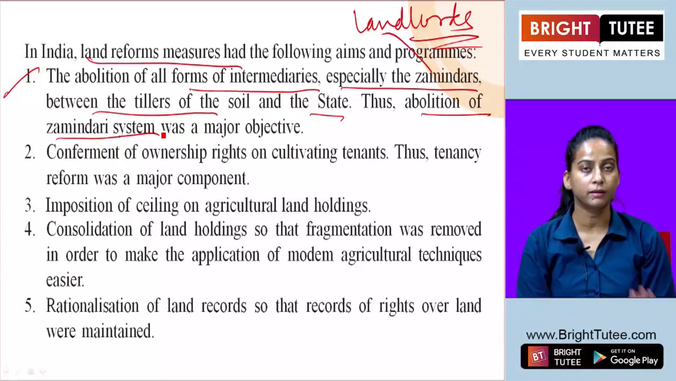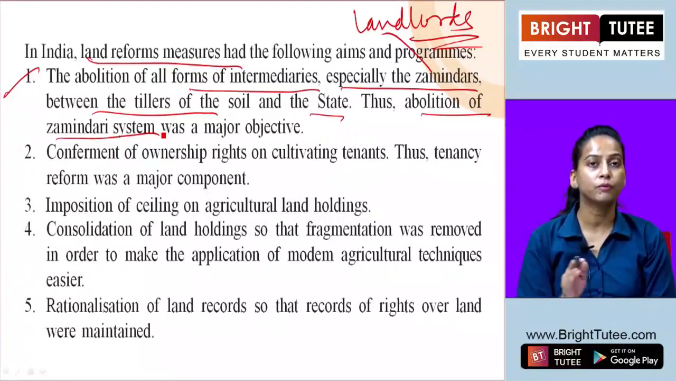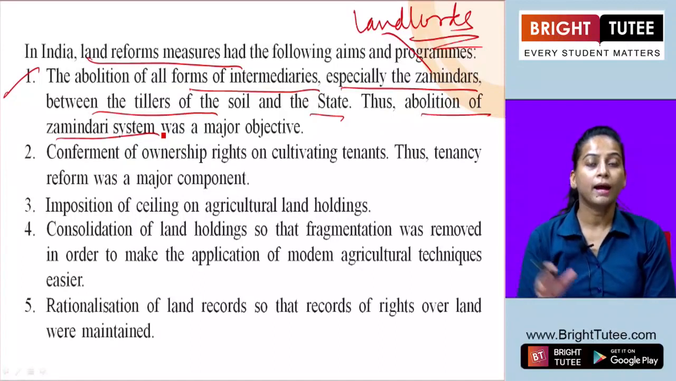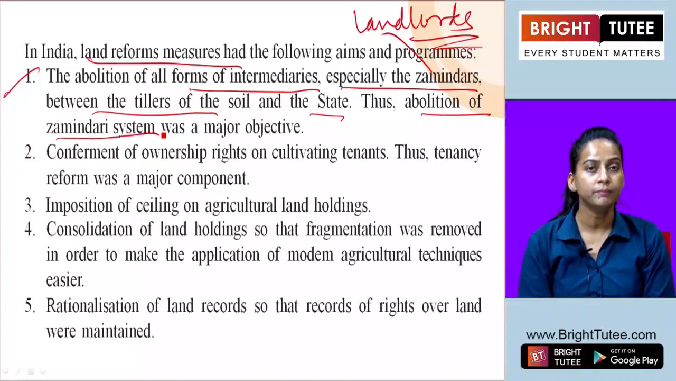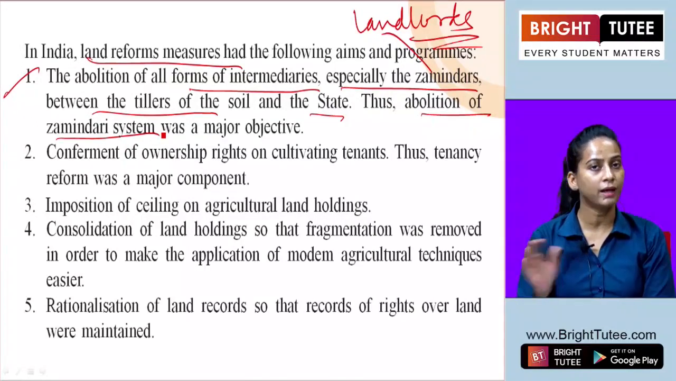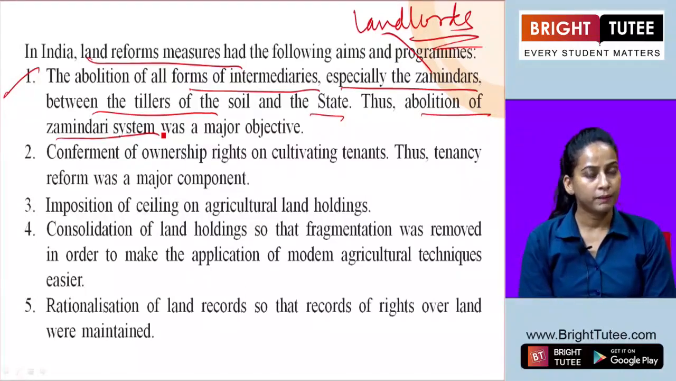Thus, abolition of the zamindari system was a major objective of that land reform. So, one of the demands under the land reform was the removal of this zamindari system, because what these zamindars or the landlords were doing, we have already discussed, that they used to get the contract from the British government, and the British government, instead of collecting the direct tax from the farmer, appointed these mediators, these zamindars or landlords, and mentioned the particular percentage they had to collect from the peasants or the poor farmers.